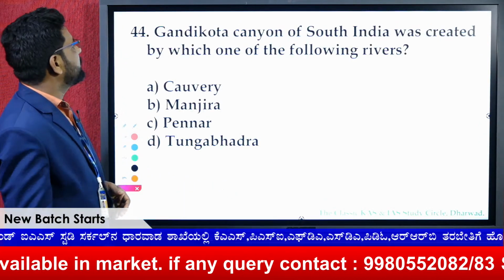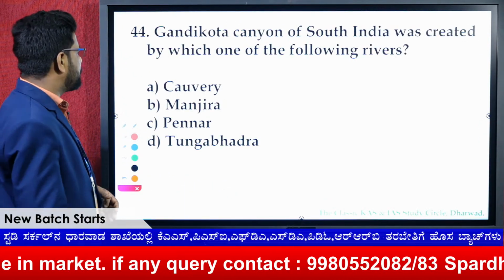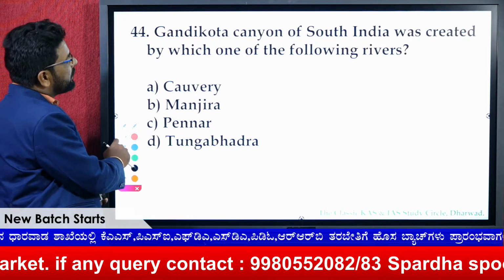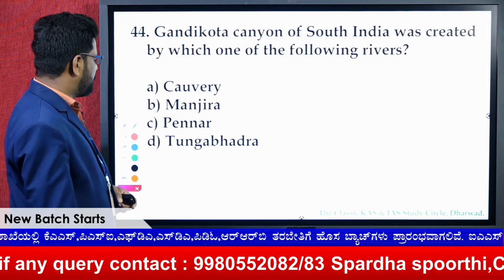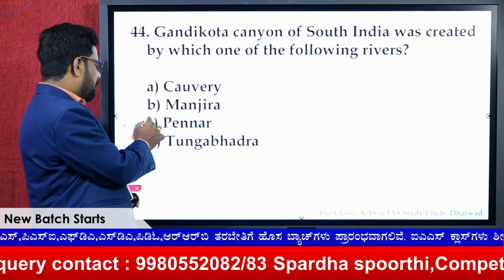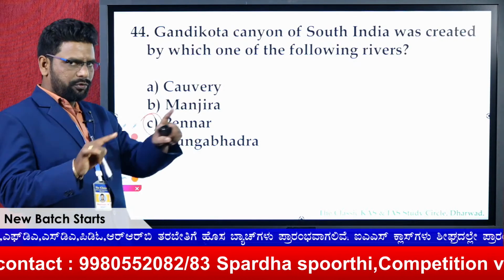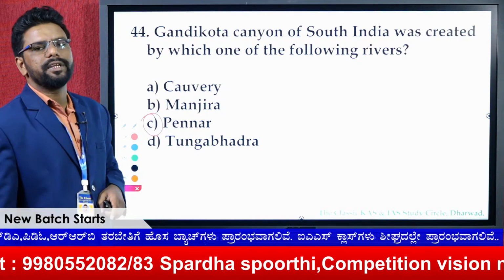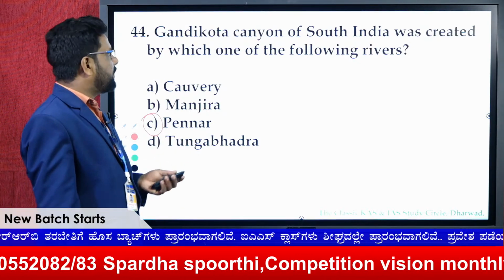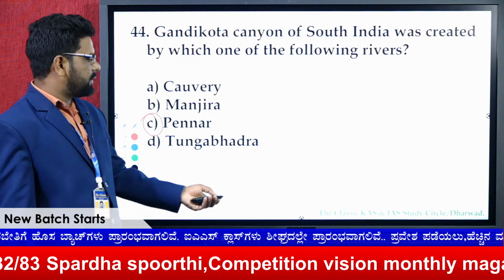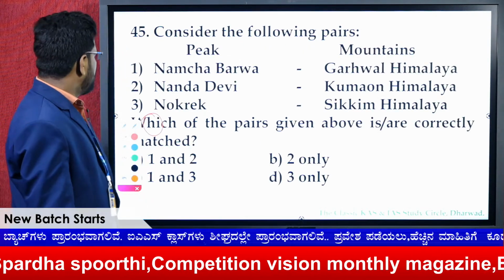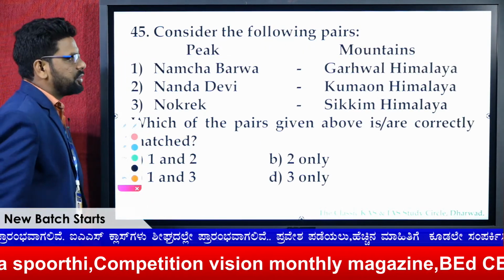The next question is: Gandikota Canyon of South India was created by which of the following rivers? If you go with that, it's the Northern Pennar river, which flows between Karnataka and Andhra Pradesh. So the answer for this one is Pennar, Northern Pennar. This is again a straightforward question from geography.